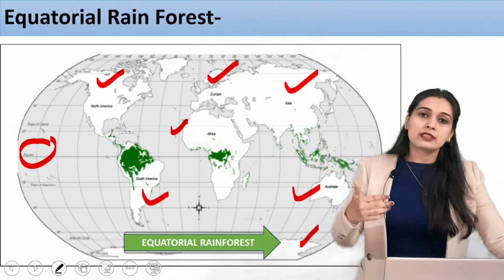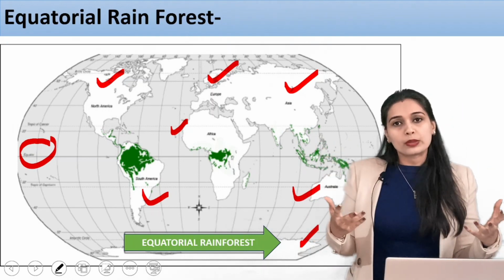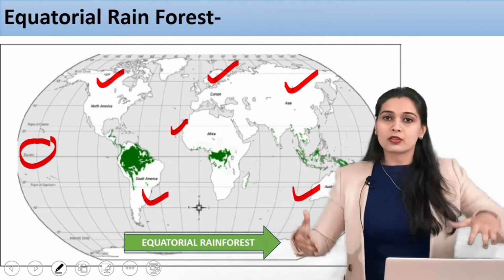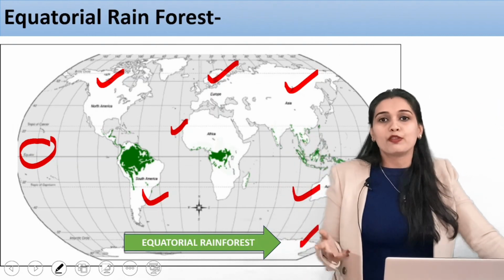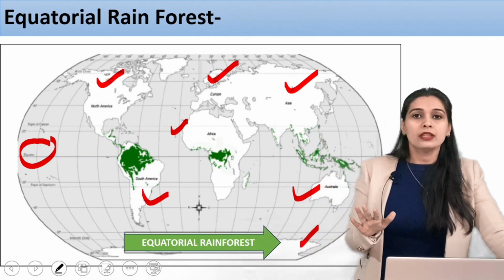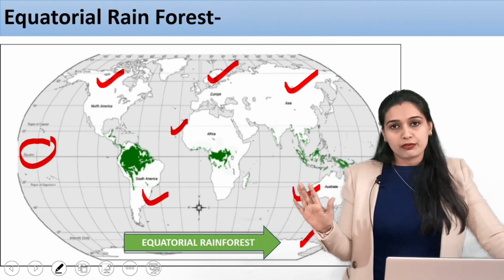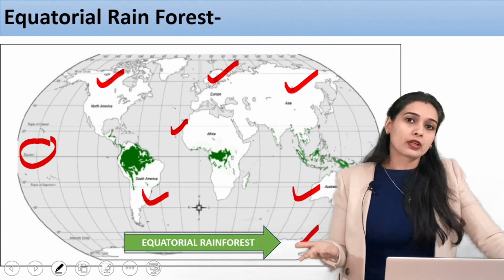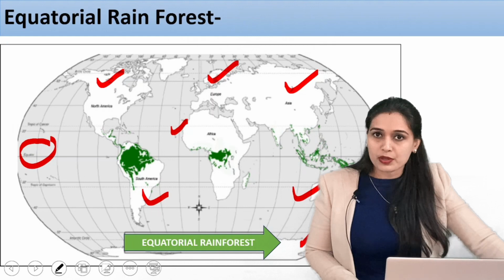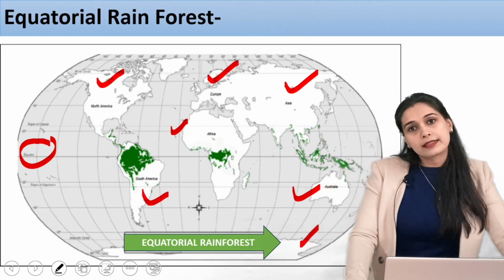If you don't know whether this country is in and around the equator, or whether it is in the tropics or the temperate region, how will you identify the features? For example, there was a question that this area has tall trees and ample rainfall throughout the year. That means they are talking about the equatorial rainforest only. So that is how you must tackle this examination.